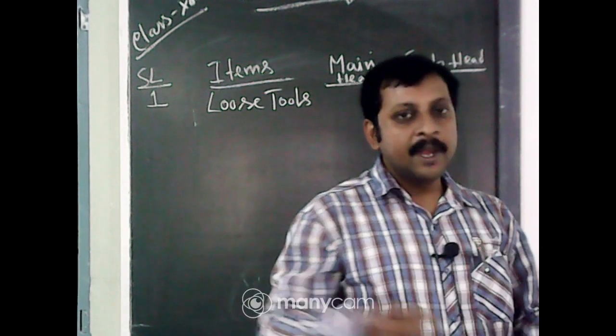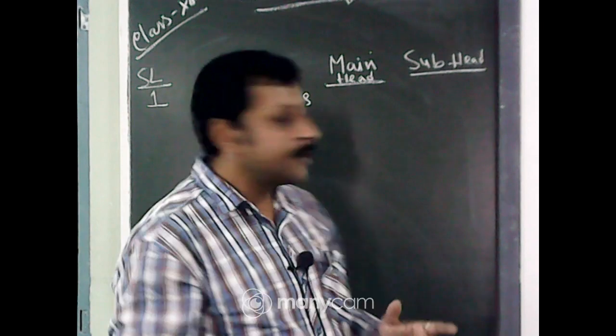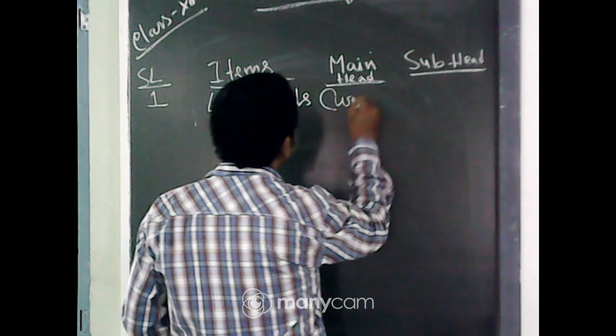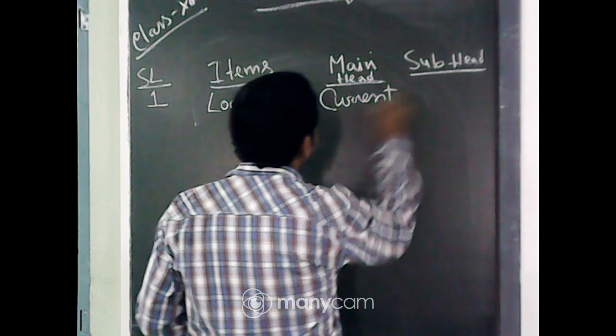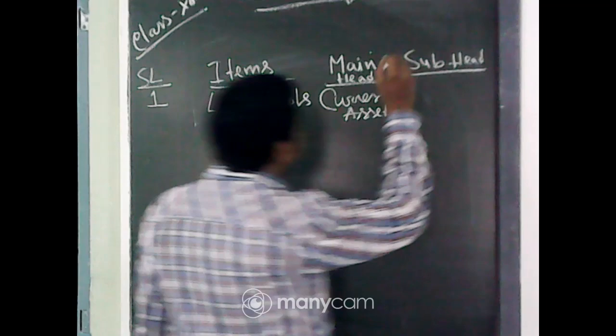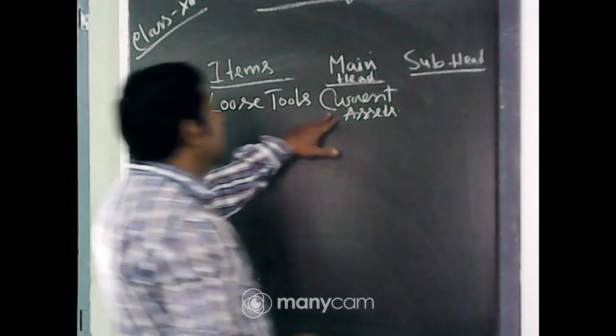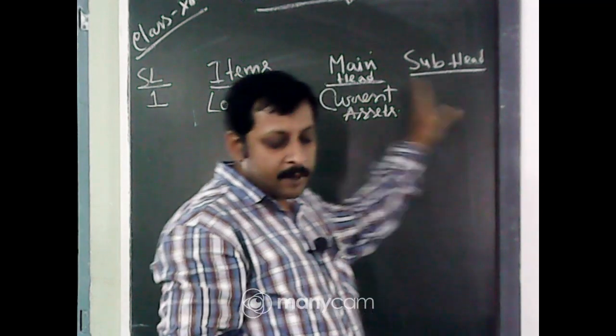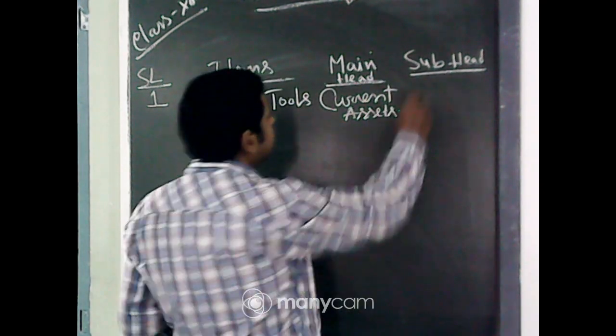So what is the main head? The inventories we know come under current assets. So loose tools are a current asset. And what will be the subhead? In current assets, in the case of a company, there is a subhead also, that is inventories.